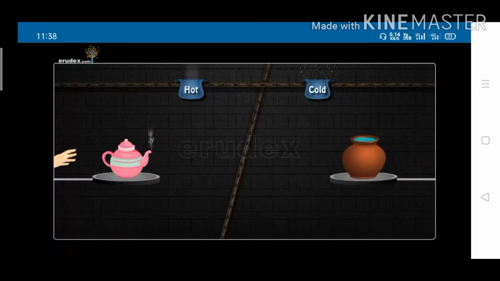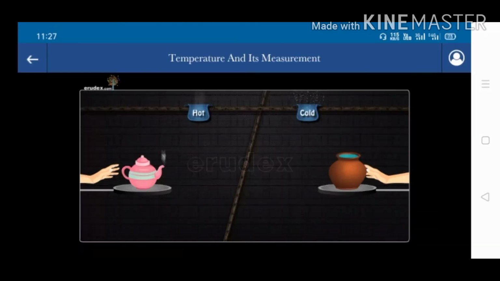A bowl of soup is hot and a glass of cool drink is cold. Water in the kettle is hot, whereas water in the pot is cold. So we can say the hotness or coolness of an object by touching. So by touching an object, or by sense of touch, we can say whether the object is hot or cold.